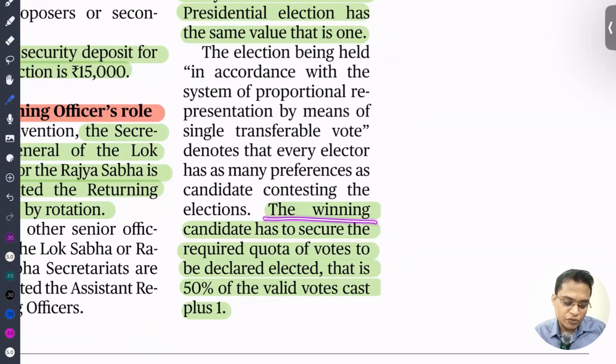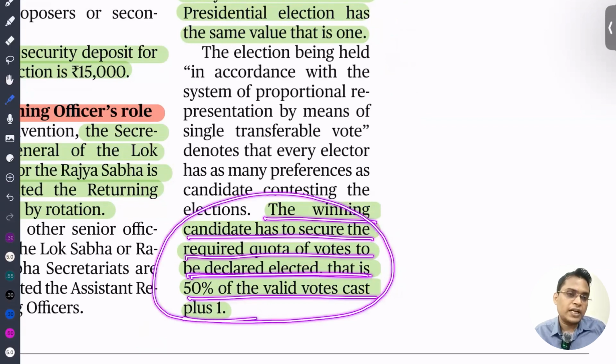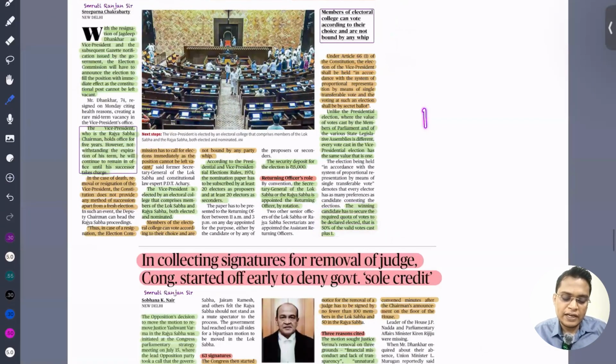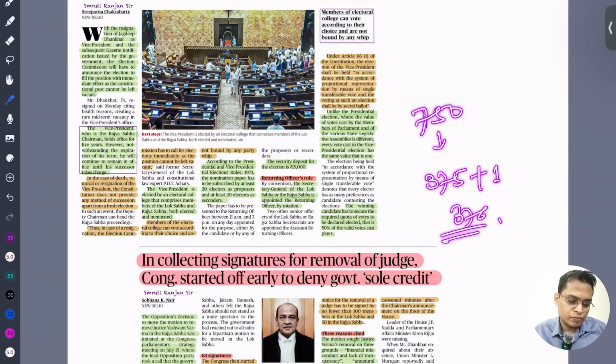The winning candidate has to secure a quota of votes to be declared elected: 50% of the valid votes plus one. Let's say there are 750 valid votes. To win, you need 375 plus 1, that is, 376 votes.